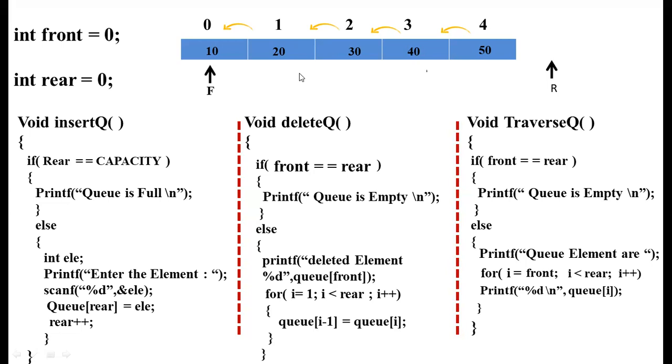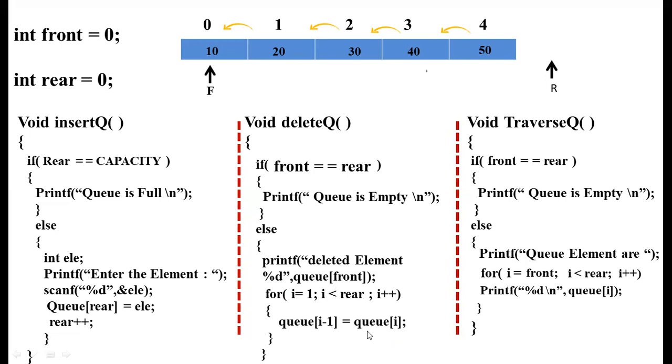It depends on how you are writing the logic. Instead of I is equal to 1, you can write I is equal to 0. Then I less than rear minus 1, or I less than or equal to rear minus 1, and the logic will be Q of I is equal to Q of I plus 1.